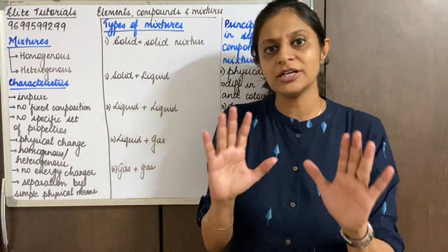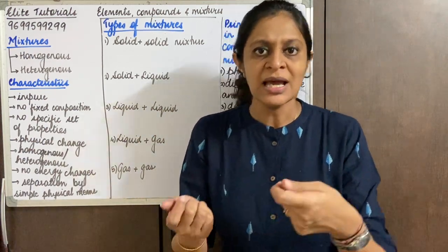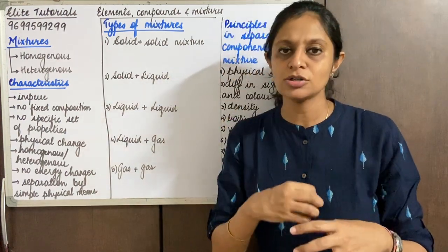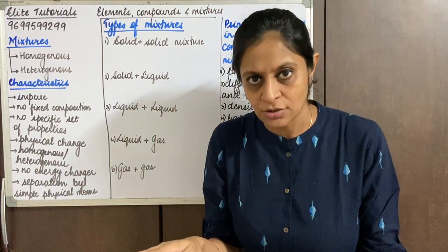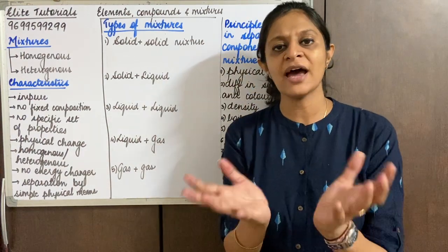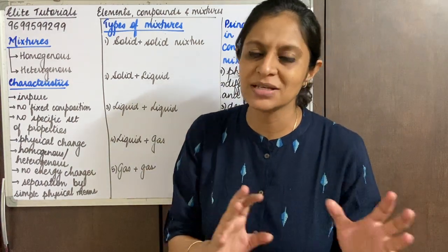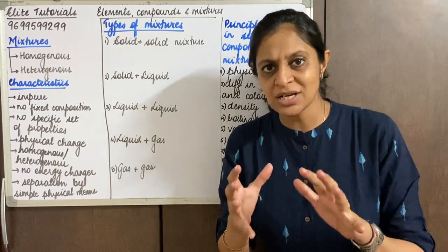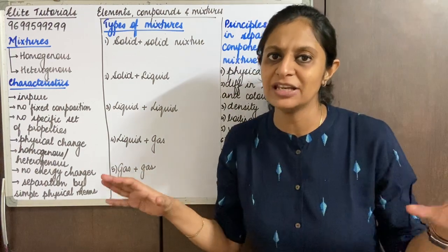What remains constant is everybody is making a salt solution, but some solutions might be more salty, some might be less salty, some might have more amount of salt, less amount of water, more amount of water, less amount of salt. So we cannot generalize, because I haven't given the quantities. So all of us have made a salt solution, but the composition is not fixed. Why? Because we are not mixing them in a fixed ratio. So mixtures have no fixed proportion, and the components are mixed in any ratio.